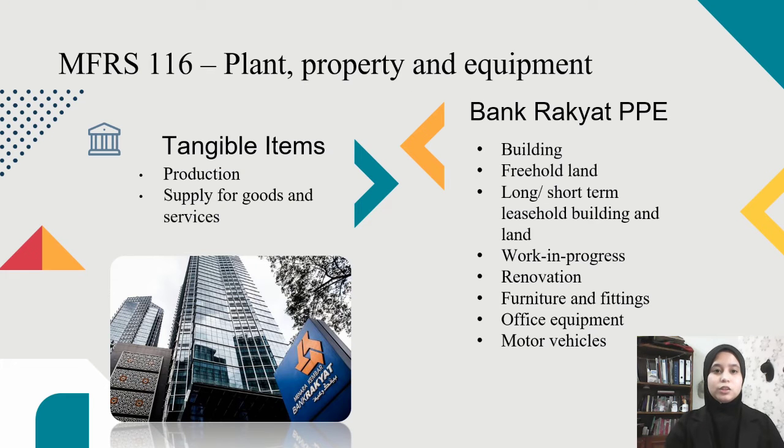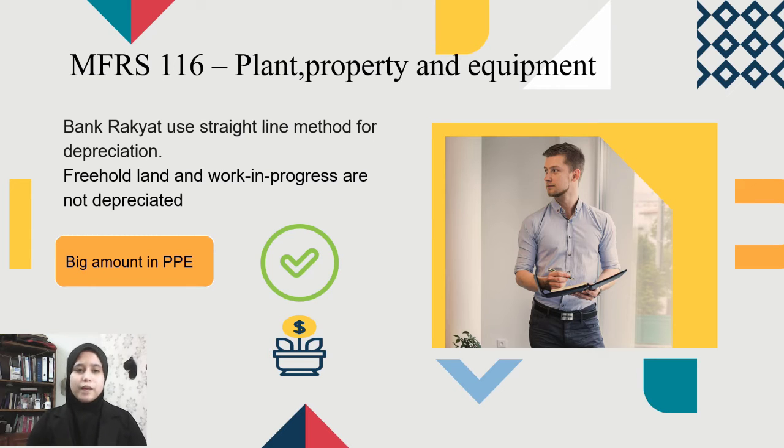Basically, PPE is a tangible item that helps in the production or supply of goods and services. There are a lot of PPE in Bank Rakyat, such as building, freehold land, work in progress, renovation, and so on. Bank Rakyat uses the straight line method for depreciation, as it is easy for them to calculate every year. Freehold land and work in progress are not depreciated because freehold land has unlimited useful life, while the work in progress is not ready for use or not ready for its purpose.